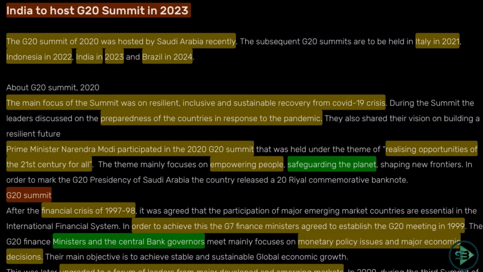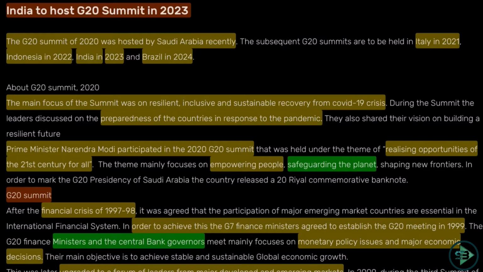How is India related to this? Prime Minister Mr. Modi participated in the G20 summit, which was under the theme of realizing opportunities of the 21st century for all. So know this as well: realizing opportunities of the 21st century for all. The main focus was on empowering people and safeguarding the planet. So know the topic, and know in which year it is happening and where.